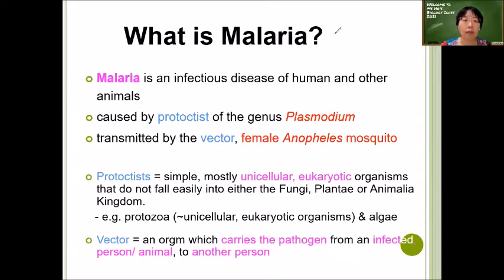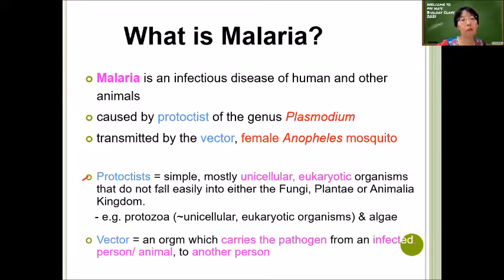A vector is an organism that can transfer the pathogen from a host, the infected person, to an uninfected person, or from the animal to an uninfected person. So what is a protoctist? It is a group of simple, mostly unicellular eukaryotic organisms that do not fall easily into the fungi, plantae, or animalia kingdom.